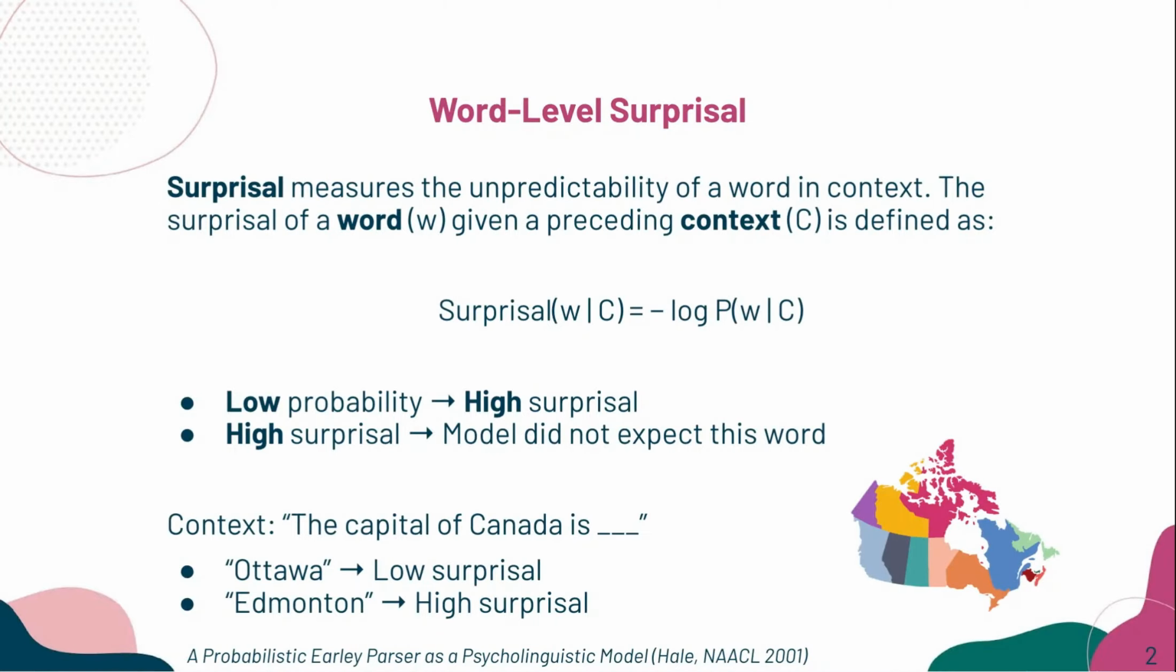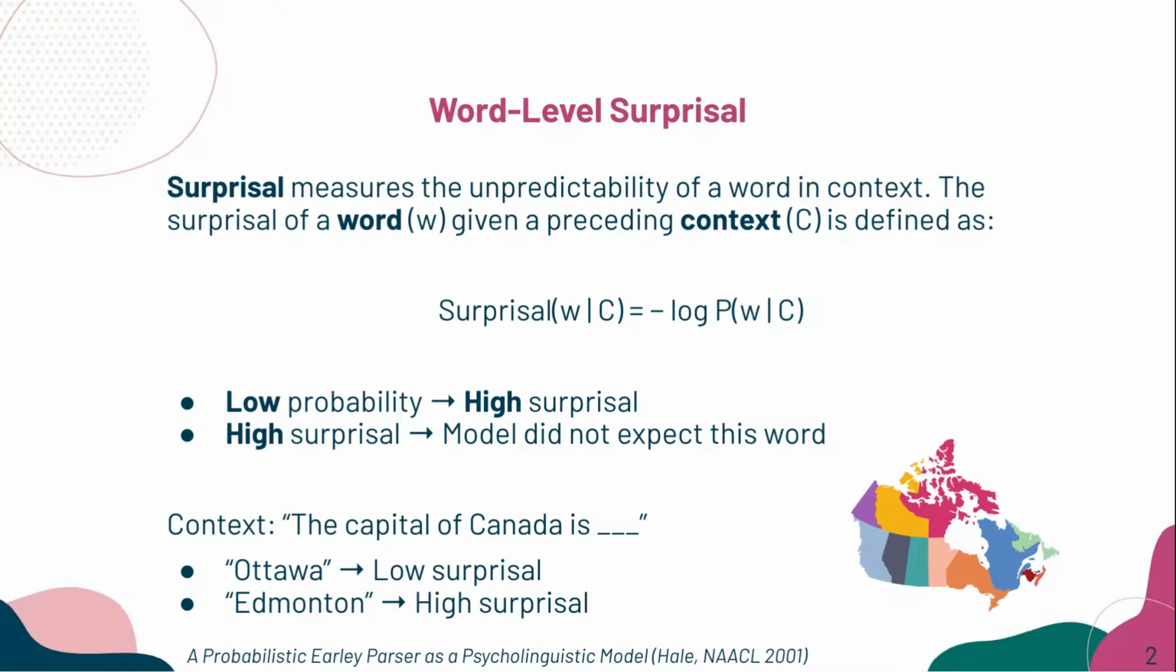What is word-level surprisal? Surprisal tells us how unexpected a word is given a context. Formally, it can be defined as the negative log of the conditional probability of a word given the context that comes before it. In simple terms, if a word has low probability in that context, it has high surprisal, and high surprisal means the model did not strongly expect that word to appear next.